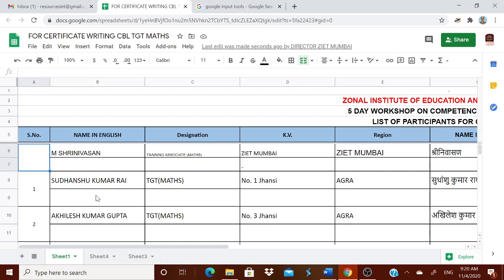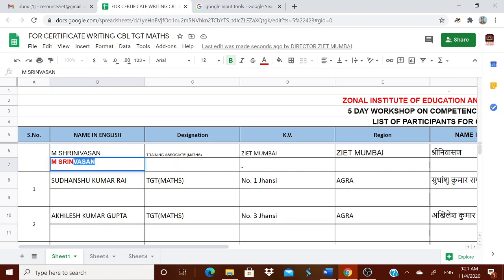How to do the correction? There is one row left below your name, your designation and all. If there is any change, please type it. For example, I wish to type like this. After typing, please change the color to red. For example, it is already red over here. Suppose it is in black color, you convert it into red.